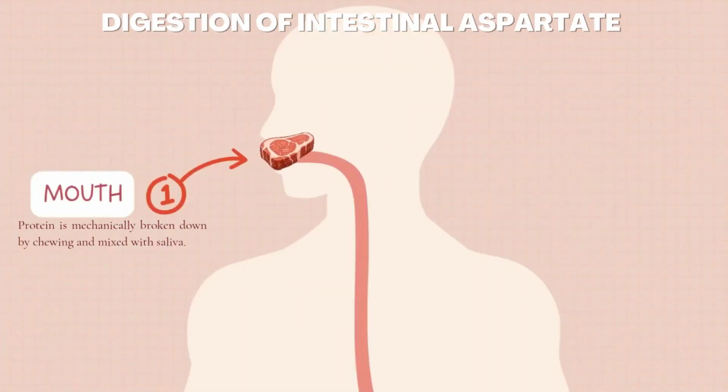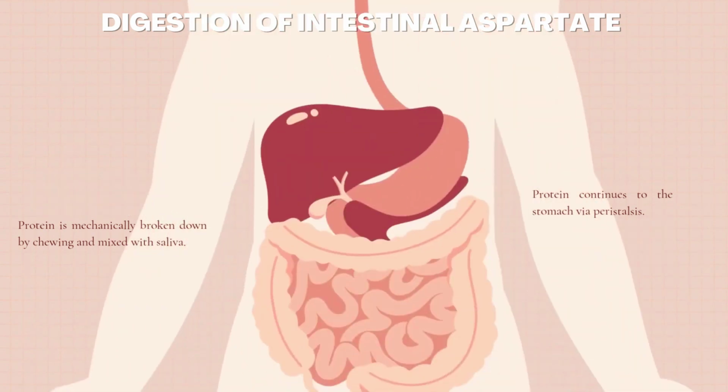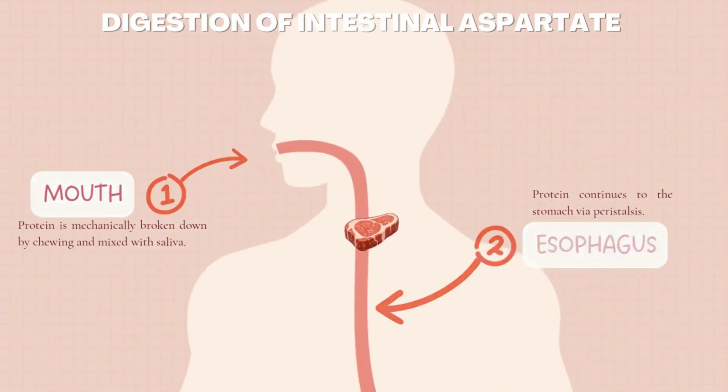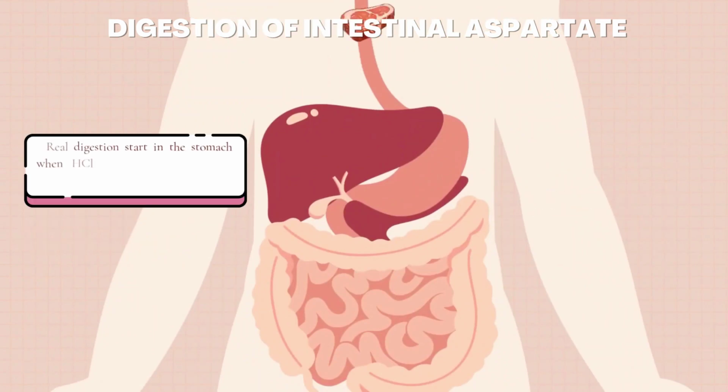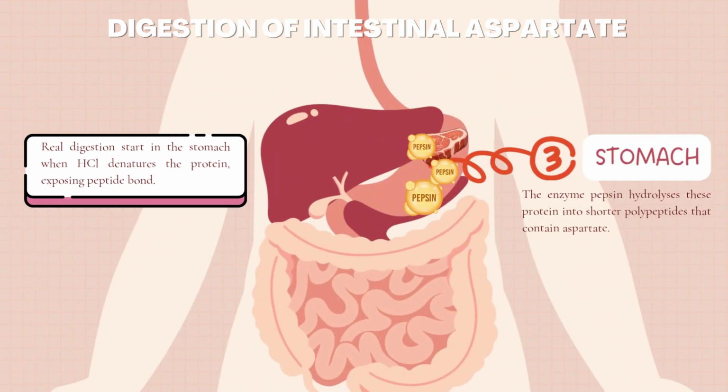Dietary aspartate is mainly present as part of protein, like red meat, rather than in free form. Protein digestion begins when it is broken down by chewing and mixed with saliva, and continues to the stomach via peristalsis. Real digestion starts in the stomach when HCl denatures the protein. The enzyme pepsin hydrolyzes this protein into shorter polypeptides that contain aspartate.